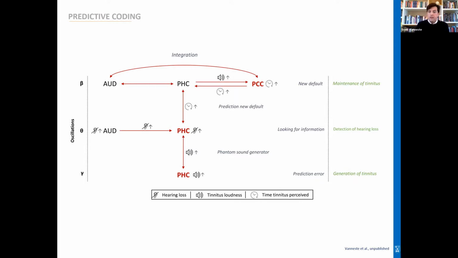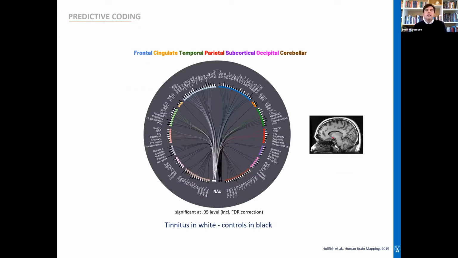Now, another thing that is important in predictive coding is the reward system. When we're learning, when we make predictions, whether it's a good or a negative prediction, to adjust our model you need to get input from areas including the nucleus accumbens, which is a really important part of our learning system. The question is, is it true that in tinnitus this nucleus accumbens is more active? And indeed, we see several connections showing up using resting state fMRI between the nucleus accumbens and different areas all over the brain in tinnitus patients in comparison to controls.